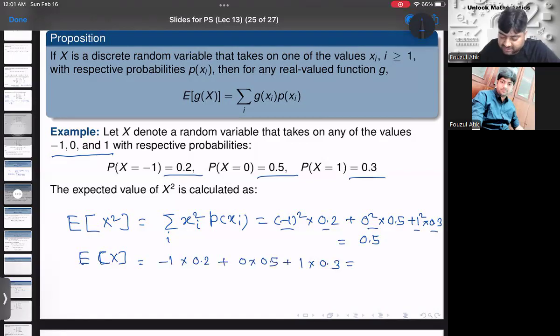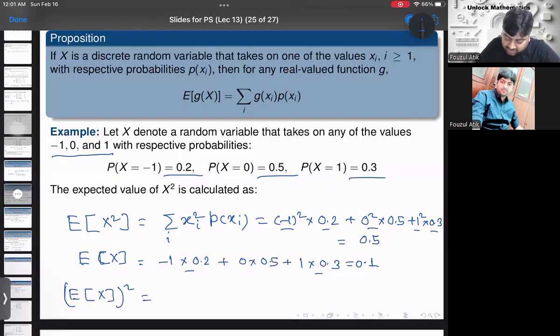And again, if you just calculate, it is -0.2 plus 0.3, so it is 0.1, right? And therefore, if you just see one observation, E of X whole square is what?